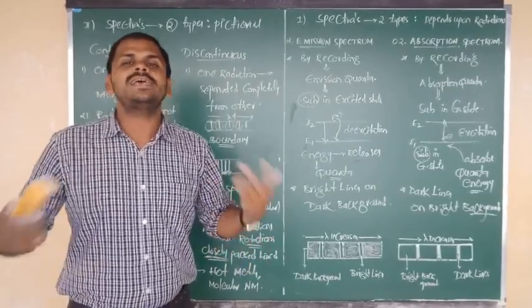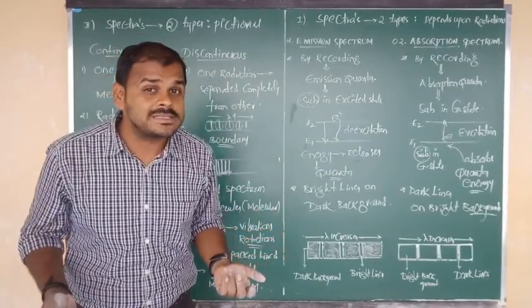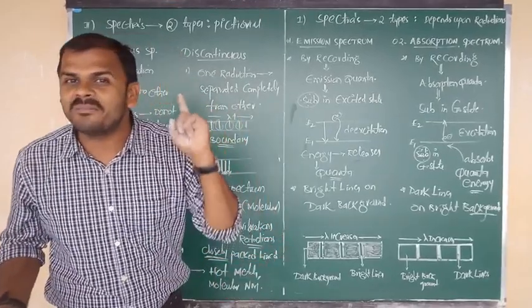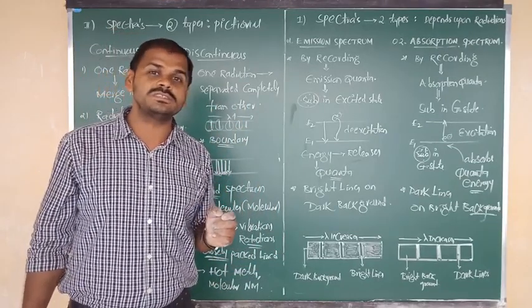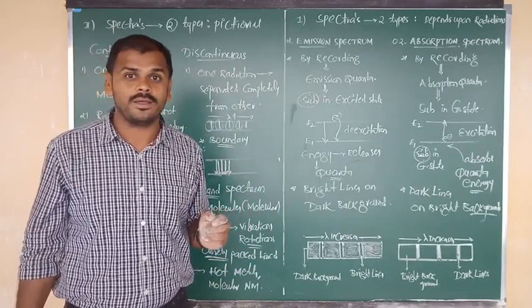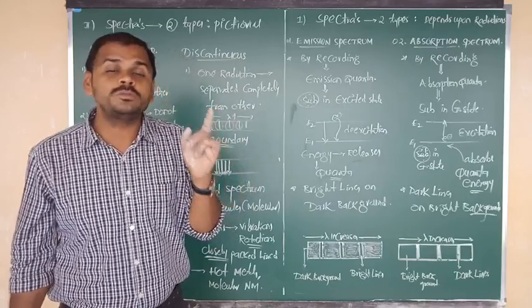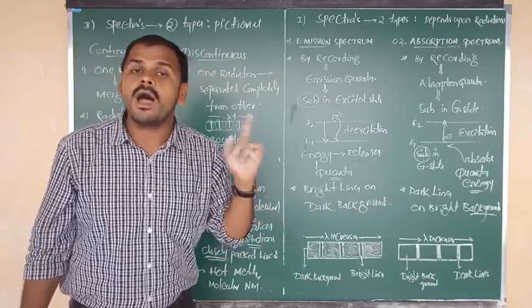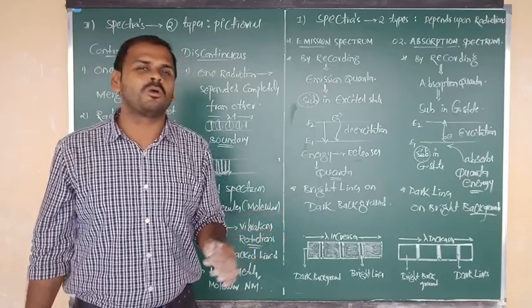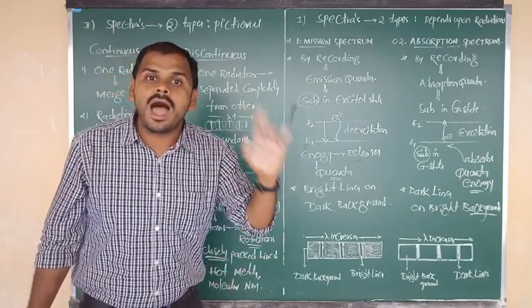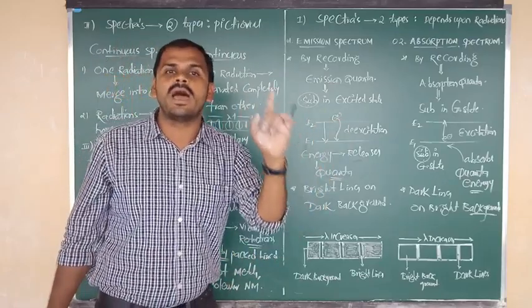So this is the story of the spectrum, information completely over. In the next class, we are going to discuss Bohr's atomic model, because we have seen Thomson and Rutherford, but another model, Bohr's atomic model, is there. After that, we are going to discuss the hydrogen spectrum. Very, very important.